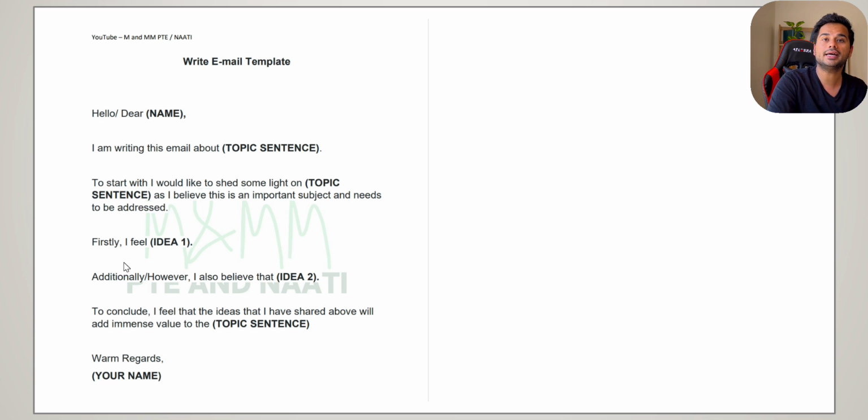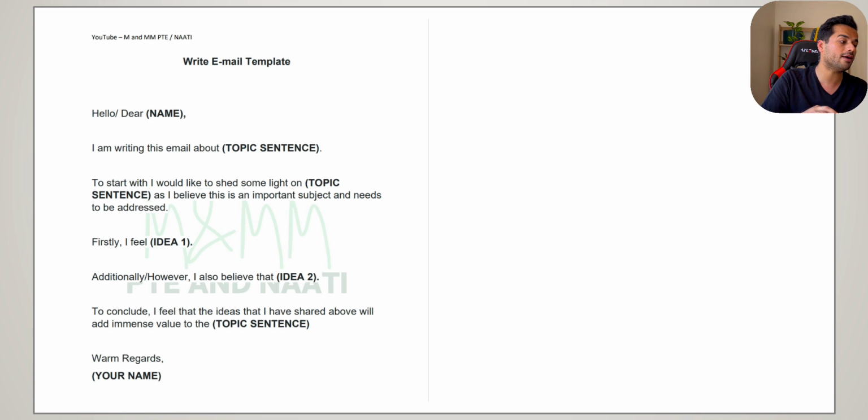Next, firstly, I feel idea 1. Now, in the next sentence, it also asks for idea 2. So what are ideas? Ideas means something that you have to create from your side, which are related to the topic itself. Now, my ideas can be good ones, my ideas can be bad ones. It just depends on what they have asked from me. Question says, Julia is thinking of giving you 2 days work from home instead of going to the office. Write an email to her explaining why it is a good thing.